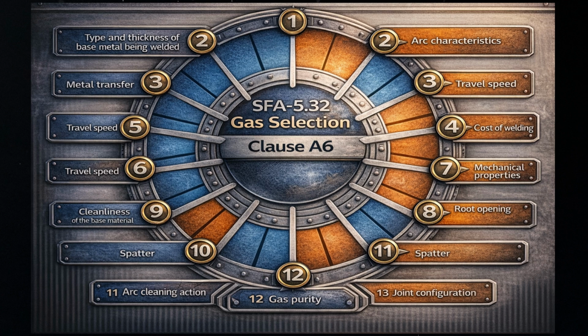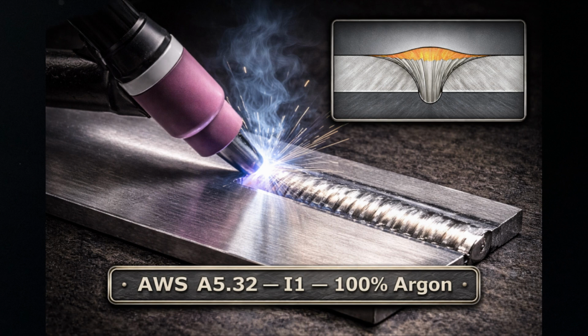9. Cleanliness of the base material. 10. Spatter. 11. Arc cleaning action. 12. Gas purity. 13. Joint configuration. 14. Welding position. 15. Fume generation. The code describes argon as a chemically inert gas used both singularly and in combination with other gases.